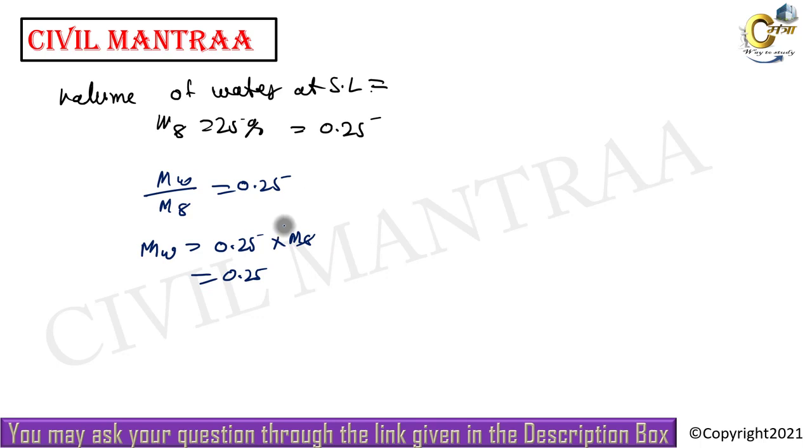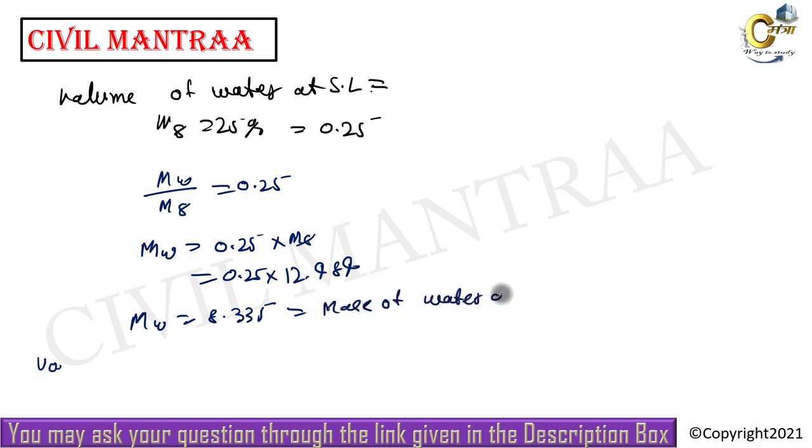12.484. Let us put the value here, 12.484. Then mass of water will become 8.335 gram. If we change the mass of water into volume, let us find the volume of water at shrinkage limit.